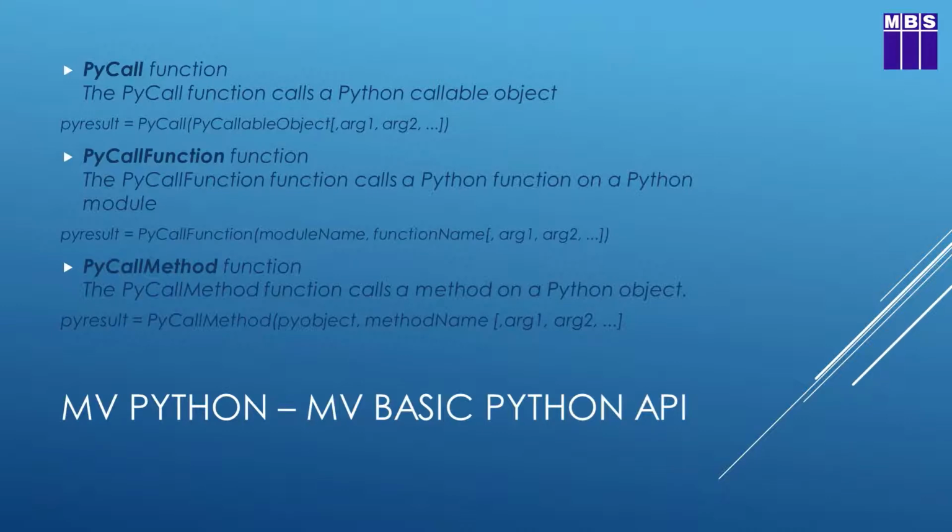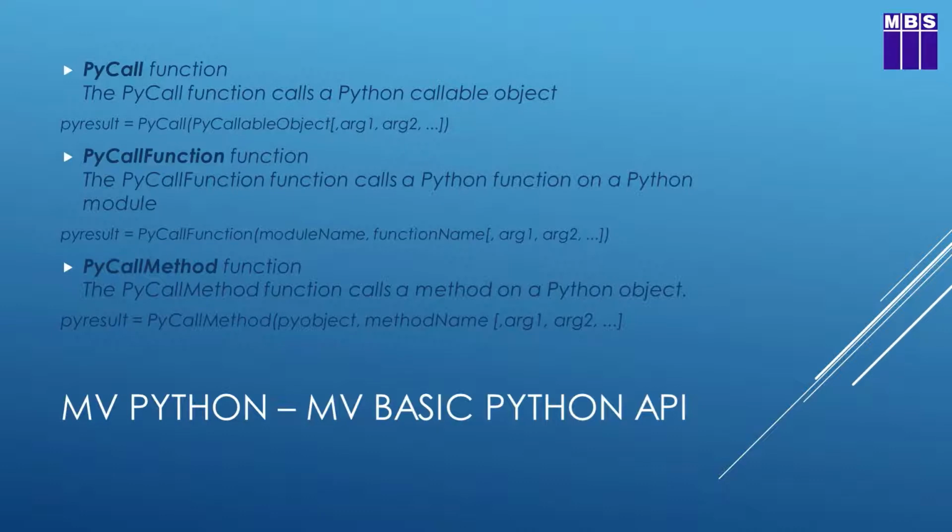The PyCallFunction allows you to just execute a callable Python object that has been set up previously in your multi-value basic code. The PyCallFunction allows you to call and run a function that lives inside of a Python module. Now, a Python module is just simply a block of code with one or more functions in it that are logically grouped together, generally used for code reuse. So it allows us to nominate which module we want to use and which function in that module we want to call, and I do have an example of that a bit later on.